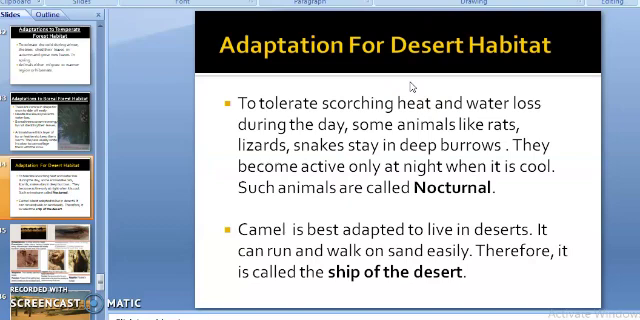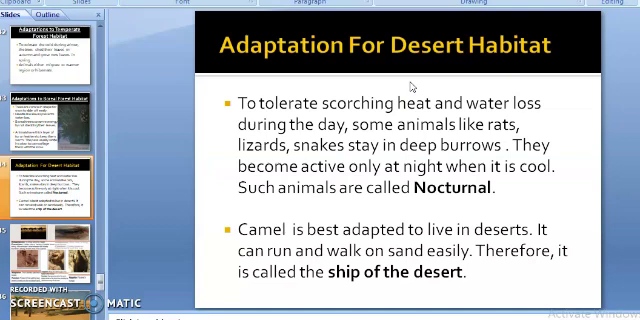See, deserts are very hot and dry, sometimes cold also. So desert animals have to tolerate scorching heat and water loss during the daytime when the deserts are very hot. Some desert animals like desert rats, lizards, snakes stay in deep burrows during the daytime so that they can avoid the intense heat outside. They become active only at night when it is cool. Such animals are called nocturnal animals.